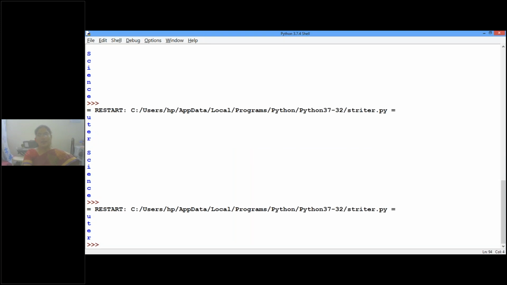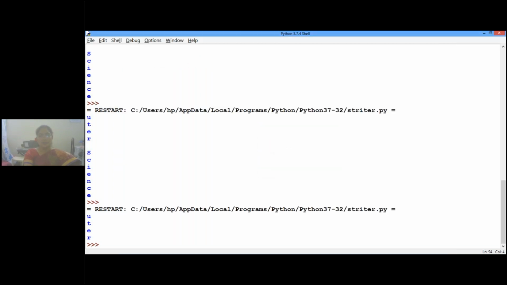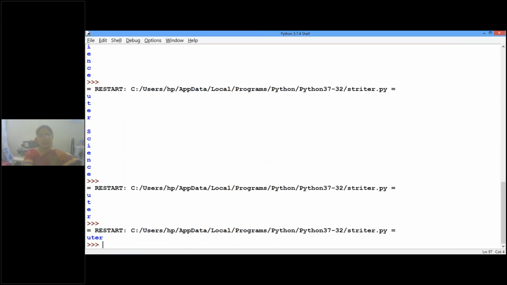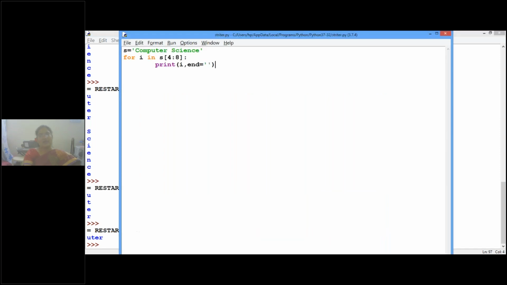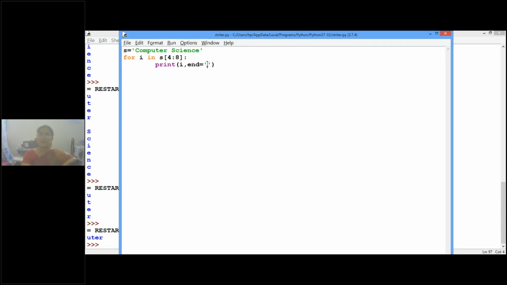You can iterate. But some of you are asking, we don't want it in a separate line, we want it to be continued in the same line. So when you are using this loop, got it? Is it clear? Set the terminating character end equal to a space, or end equal to two inverted commas with nothing inside.